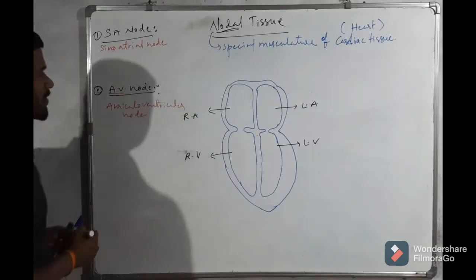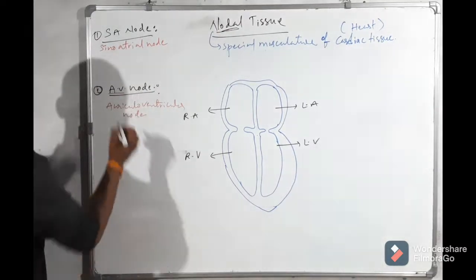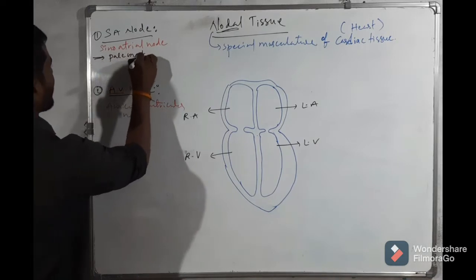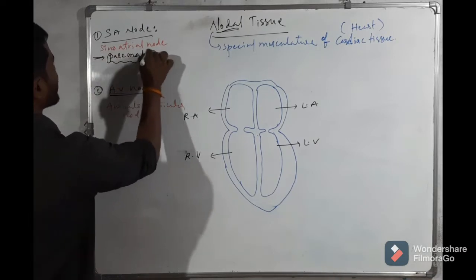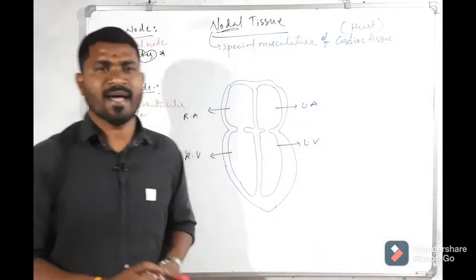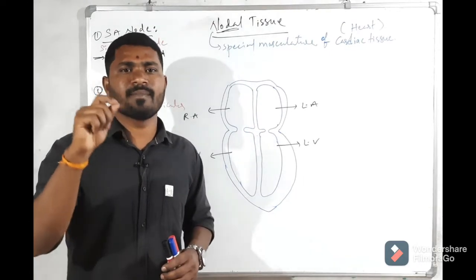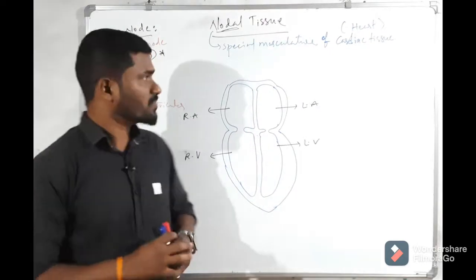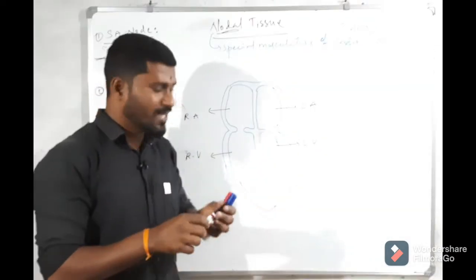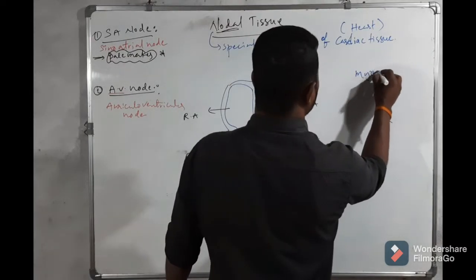This sinoatrial node is also called the pacemaker. We call it a pacemaker because it can generate the action potential itself without any stimulus from the nervous system. That's why the human heart is called a myogenic heart.